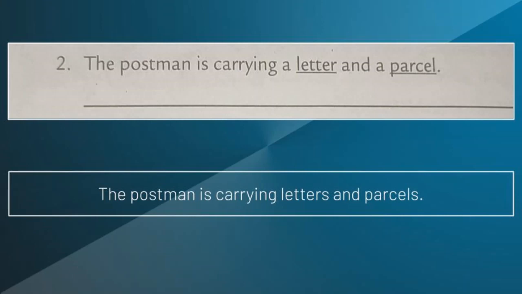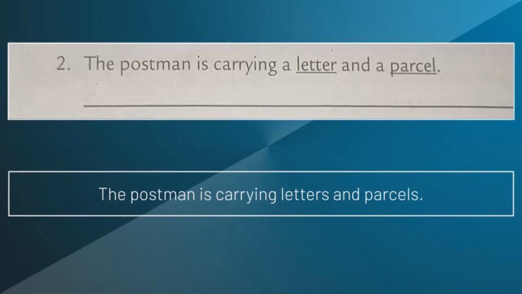Just remove the article A before the nouns because article A is used before singular nouns only, okay, not for plural nouns. So that's why we removed. What is the answer? The postman is carrying letters and parcels.